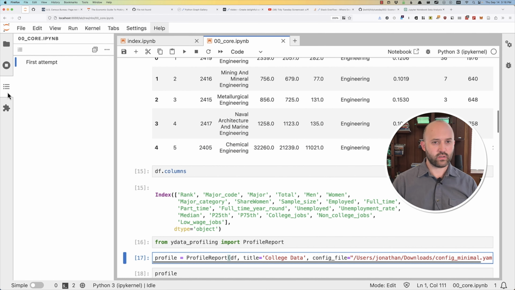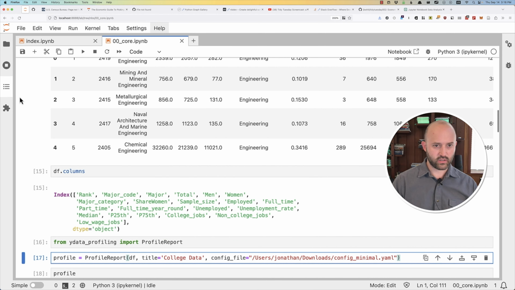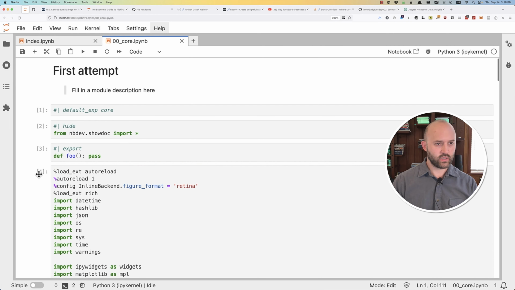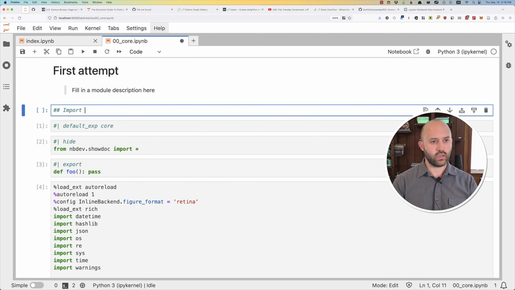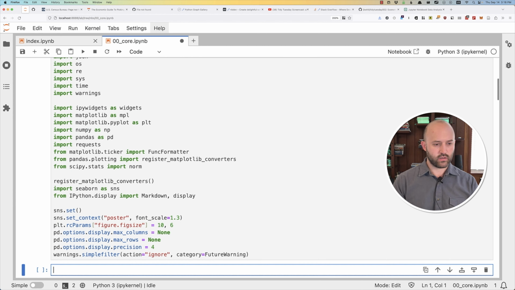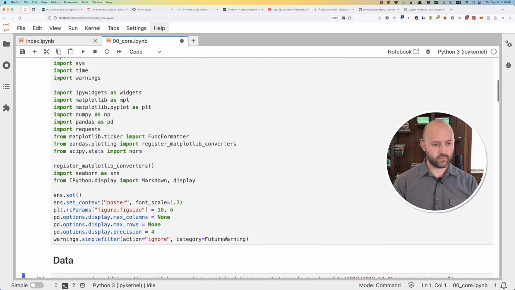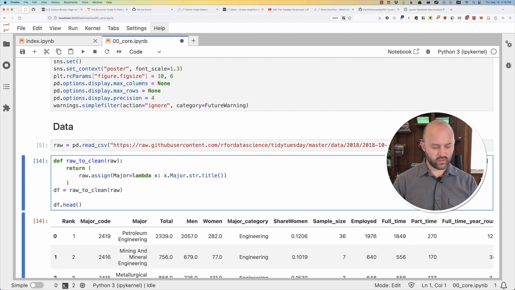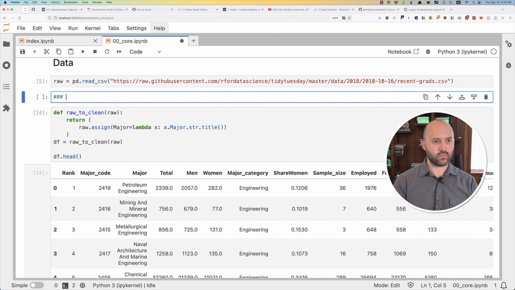Also, I wanted to start to clean this up because it doesn't have any structure and it's starting to make me feel nervous. So let's do something overly prescriptive potentially, but I'm going to call this imports. And then I'll call this data. We're going to grab the data. This is the cleaning part, so I maybe would call this cleaning.